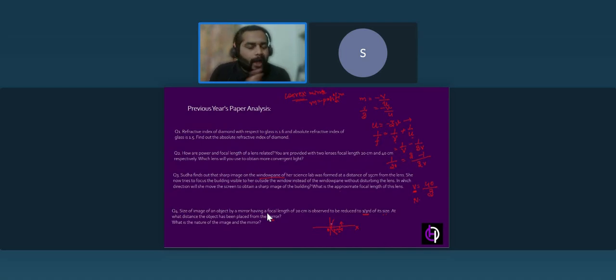If the image is formed behind the mirror, that image is considered virtual. So the nature of the image is virtual.